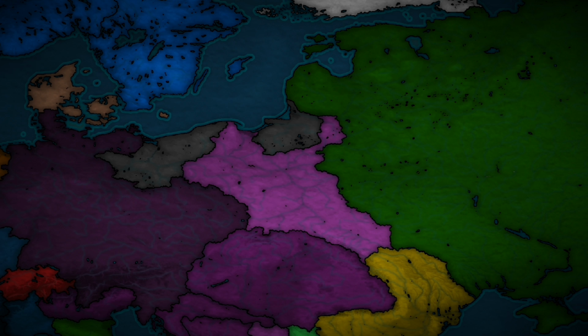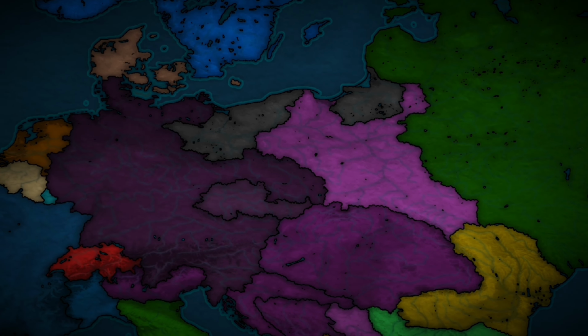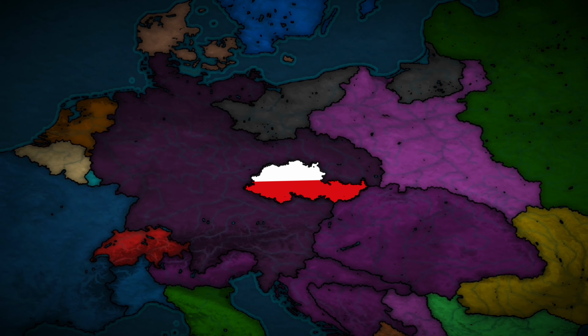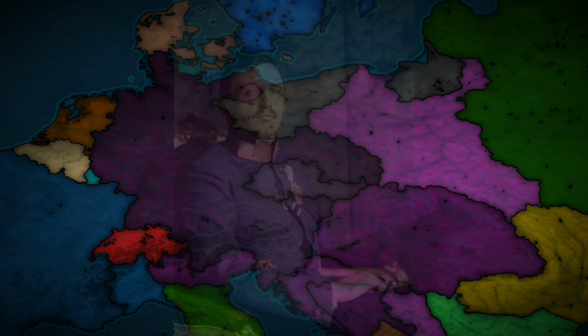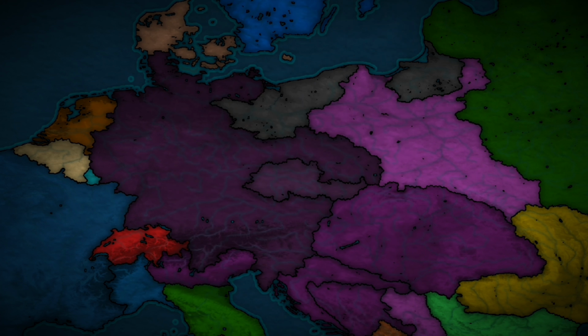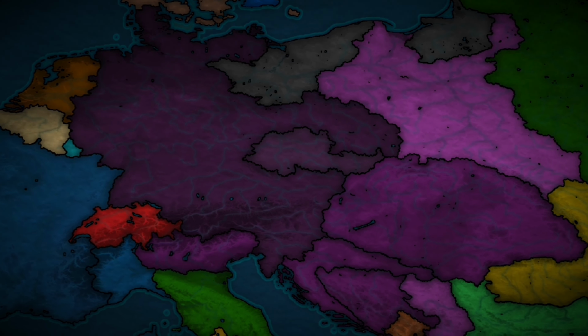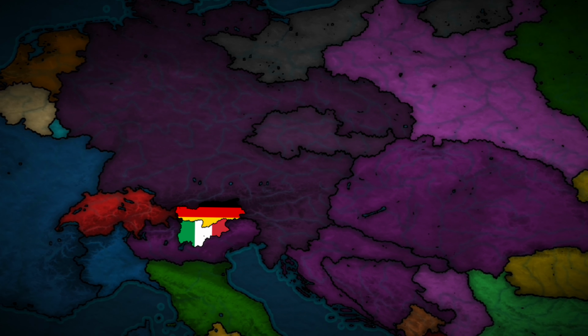A Czech state was also back on the map after independence of Bohemia and Moravia. This was explicitly demanded by the new Emperor Karl I, who wanted to make Germany a more stable country and strengthen the Habsburgs' position in Europe. The last change which was made was that Germany ceded the Italian-speaking parts of southern Tyrol to Venice, for the same reasons as mentioned with Czechia.